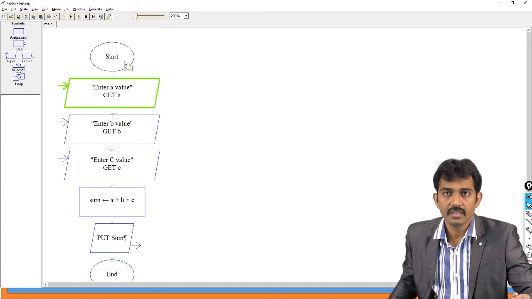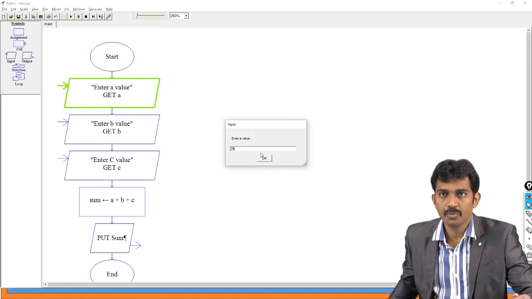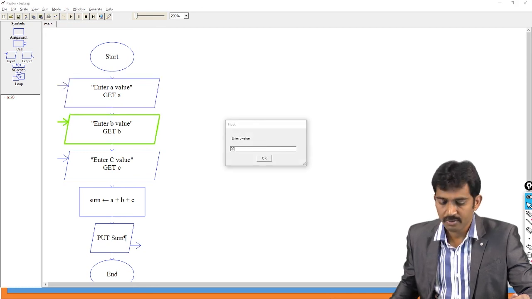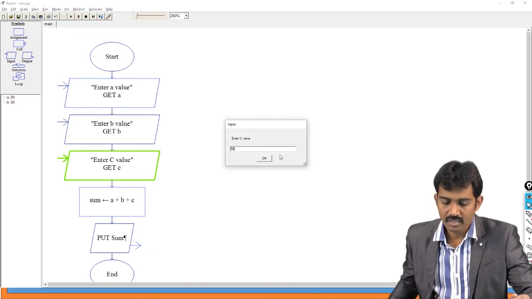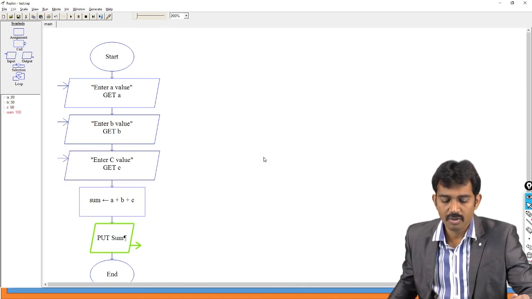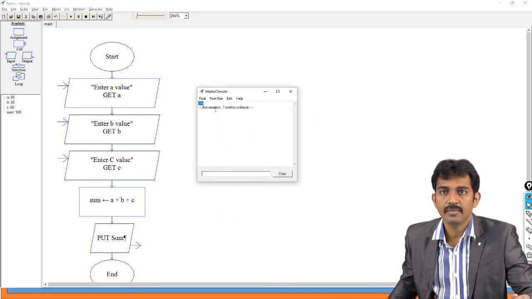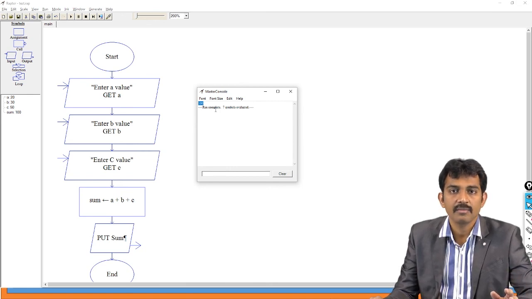First, it starts from here, and it asks for the value. I'm going to give 20 as an input. Then next B, it is going to ask the B value, and OK. C is 50, and OK, and it performs and prints the sum result. So 100 is the output. Got it? So this is the way you're going to execute your flowcharts. You're going to check whether you are working in the right way or not.